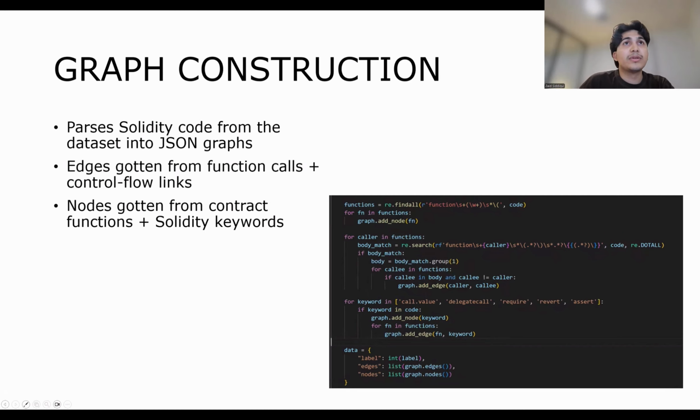Now I've also attached a snippet of the code to show these parts. And these are the keywords that we were looking out for.